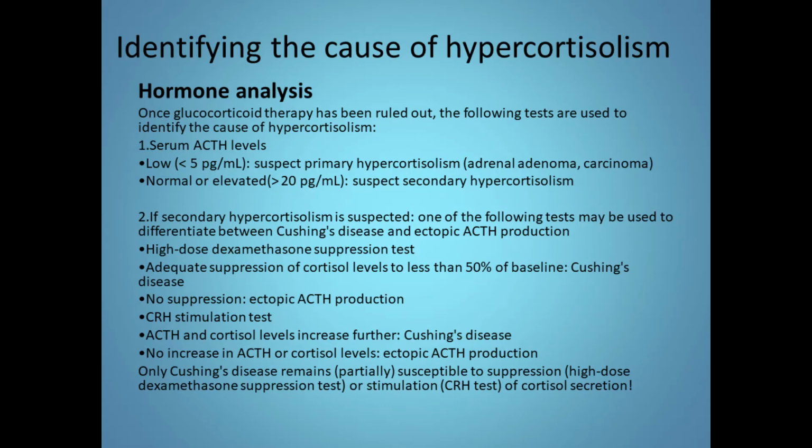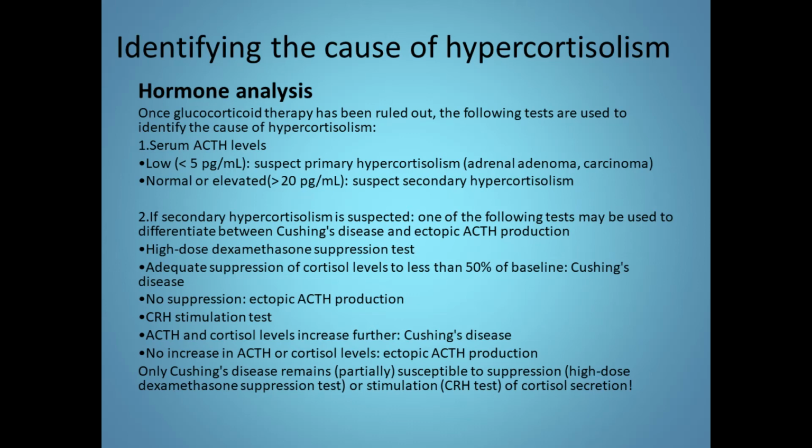So, next: identifying the cause of hypercortisolism. First, we go for the hormone analysis. Once glucocorticoid therapy has been ruled out, the following tests are used to identify the cause of hypercortisolism. Serum ACTH levels: if it is low, less than 5 pg per ml, we have to suspect primary hypercortisolism, which can be an adrenal adenoma or a carcinoma. If it is normal or elevated, greater than 20 pg per ml, then we can suspect secondary hypercortisolism.